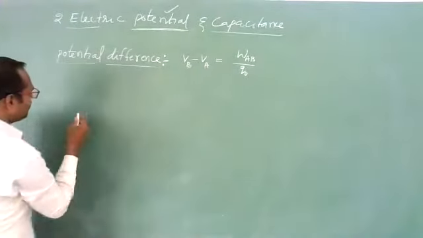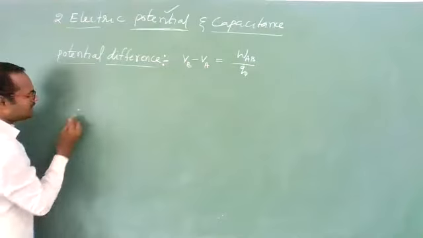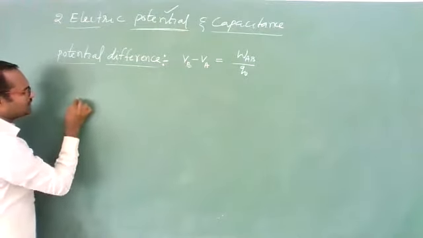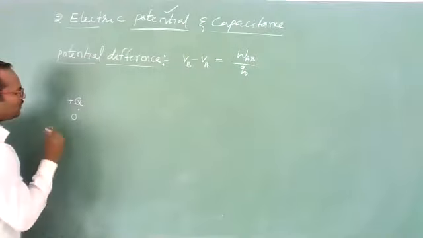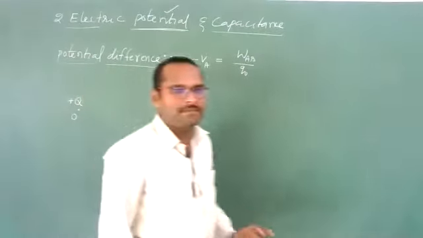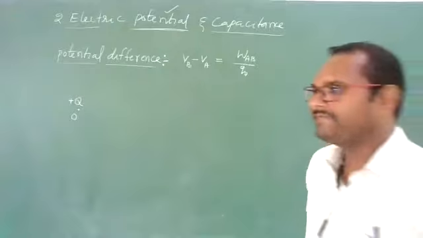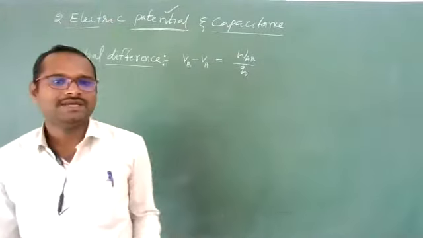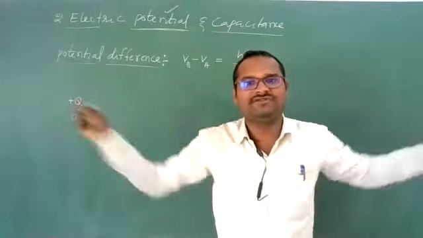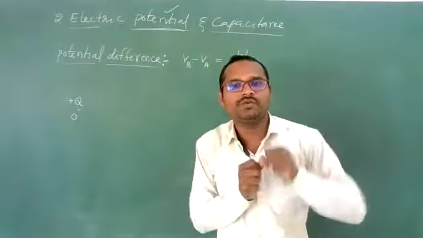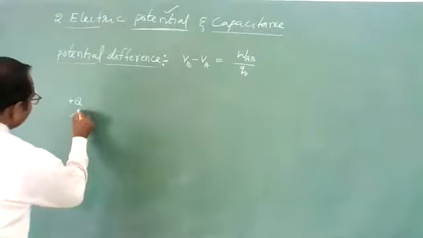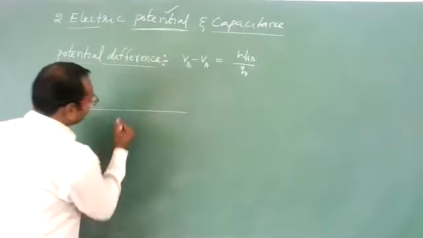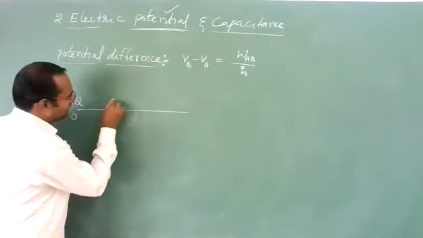Now, students, let us suppose here there is a charge Q, a positive charge, and this point is O. At point O, a positive charge is there. And from this point O, as you know, electric field lines will originate radially outward in all directions, three-dimensionally. Let us suppose electric field lines are moving like this. This is the electric field direction.